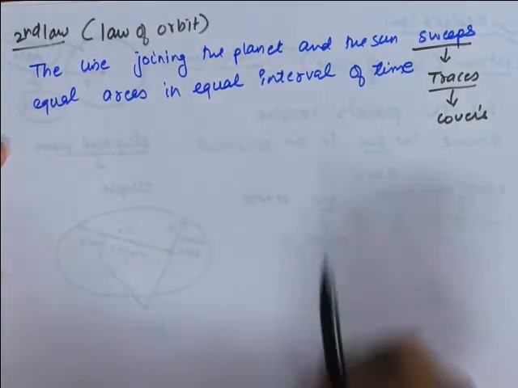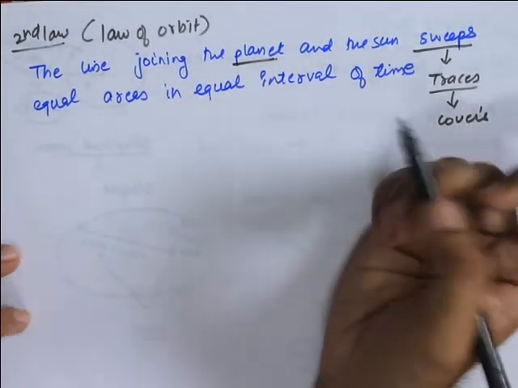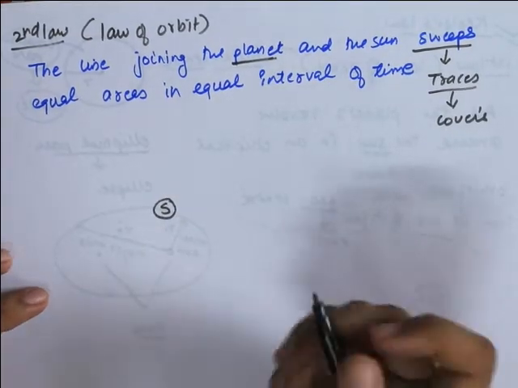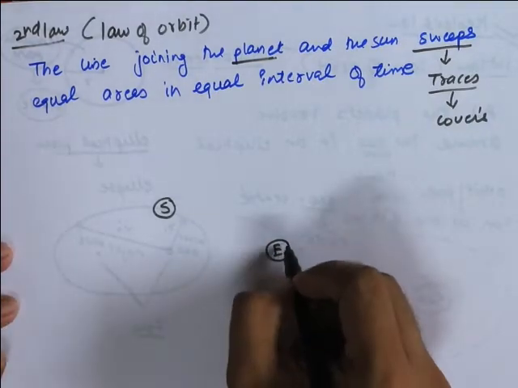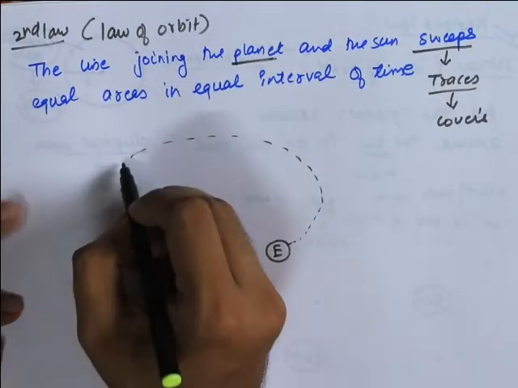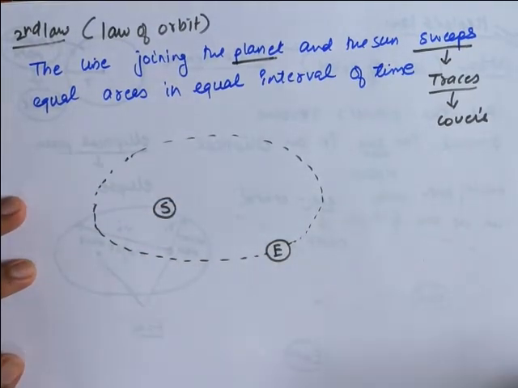So the line joining the planet and the sun. When I say planet, it could be any planet. For example, let's say this is the sun, and we'll take a planet, let's say this is Earth. Now, according to the first law, Earth revolves around the sun in an elliptical orbit.